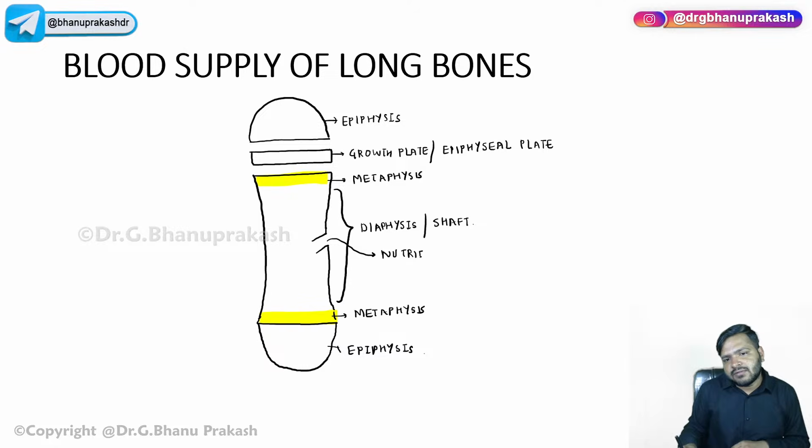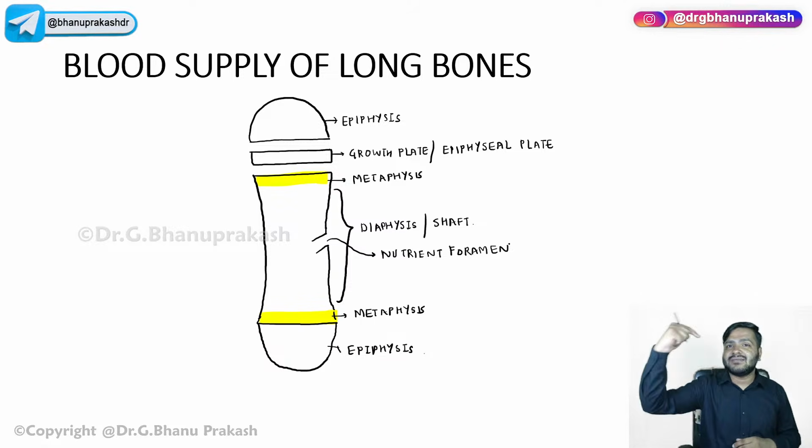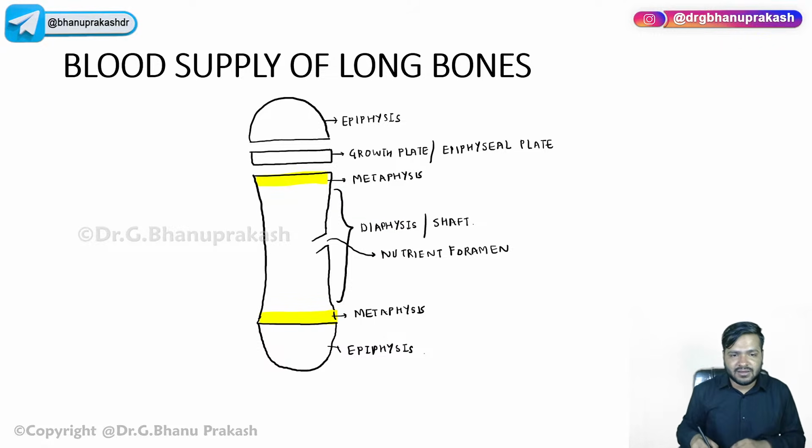Foramen basically means a hole, an oblique hole in the diaphysis, which you will see over here. Now, why the name nutrient? Because an artery is coming inside, and this artery is called the nutrient artery.